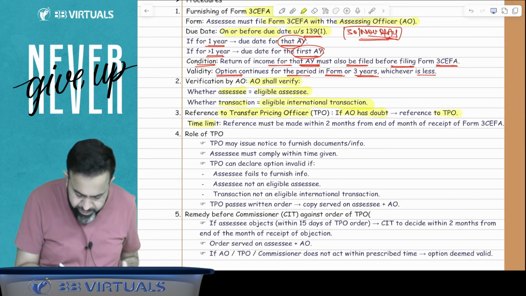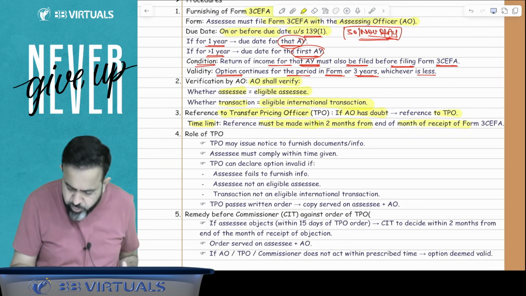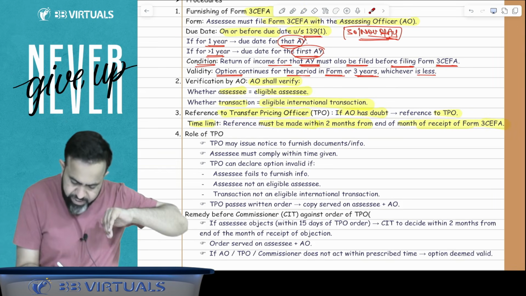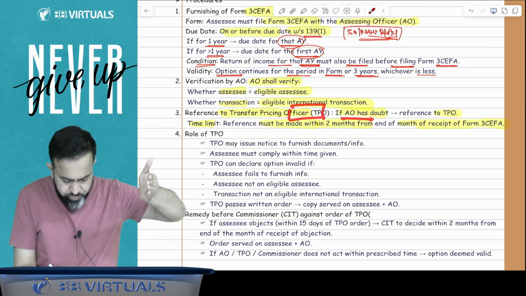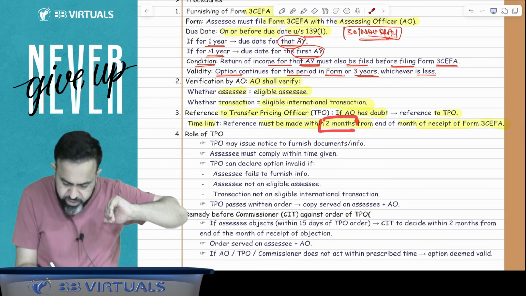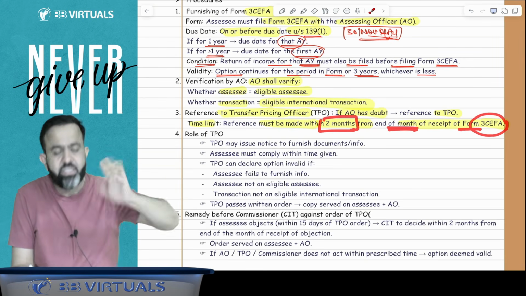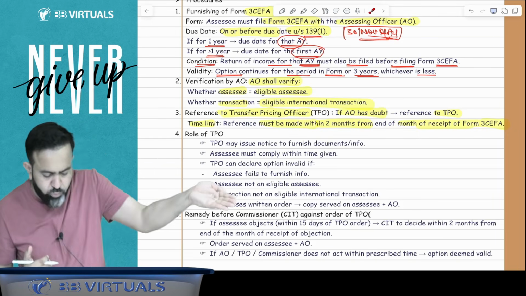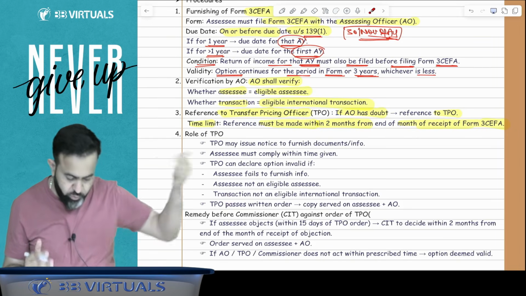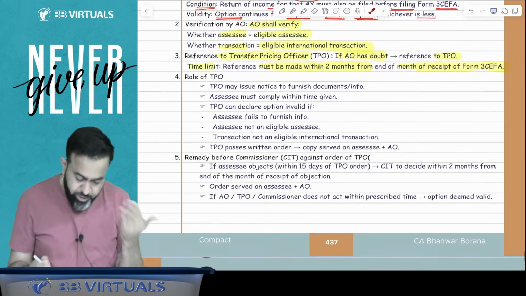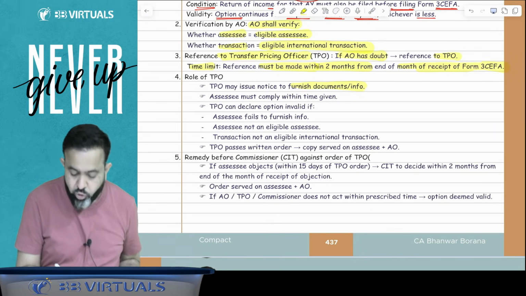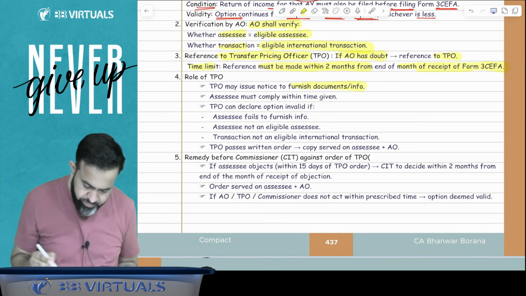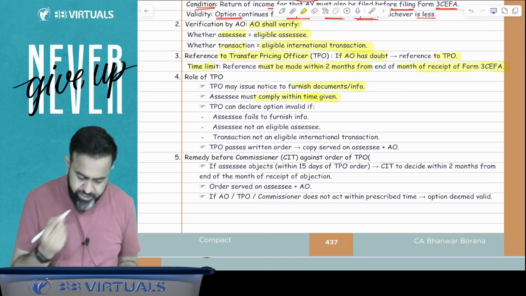Now time limit. Reference must be made within 2 months from the end of the month in the receipt of the form 3CEFA. So here if AO is having any doubt, AO may transfer your case to the TPO, and it has to be done within the 2 months from the end of the month in which receipt of the 3CEFA. So whenever you file the 3CEFA, from the end of that month, within the 2 months, he will transfer the case to the TPO. Now what TPO will do? So TPO may issue the notice to furnish the document and information to the assessee. He may ask for document and information from the assessee. Assessee must comply within the time given.